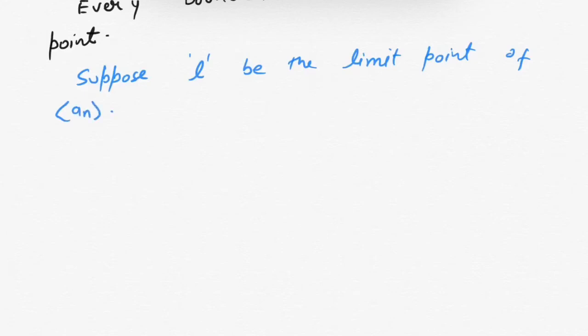And from the definition of limit point of sequence, in every neighborhood of L there should be infinite number of elements of the sequence.